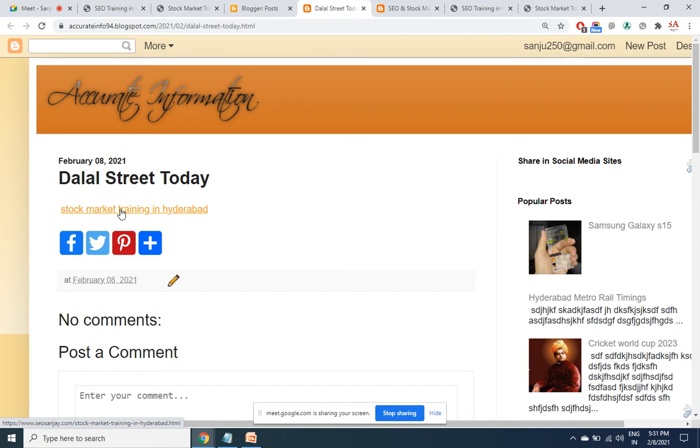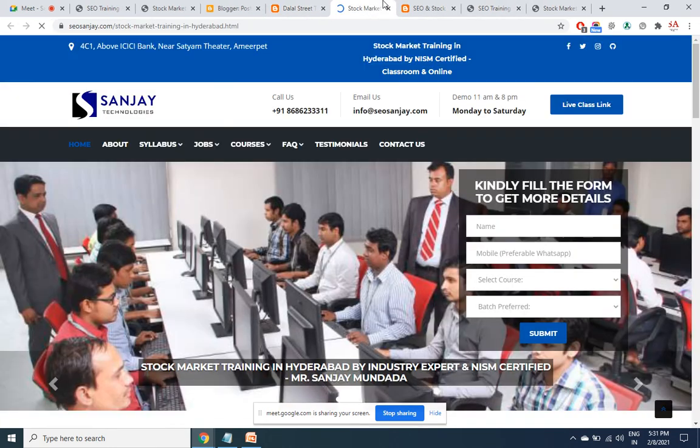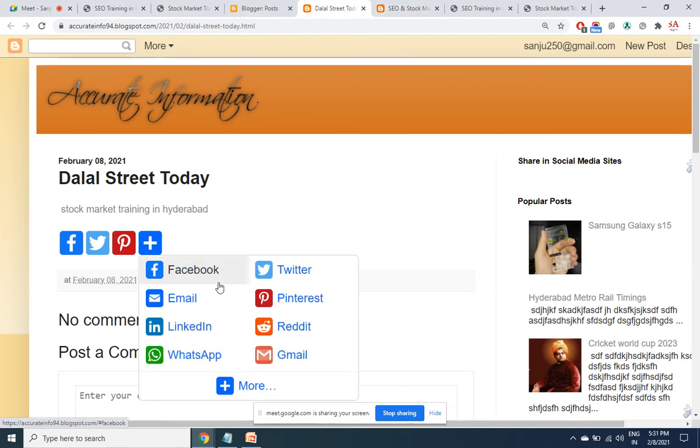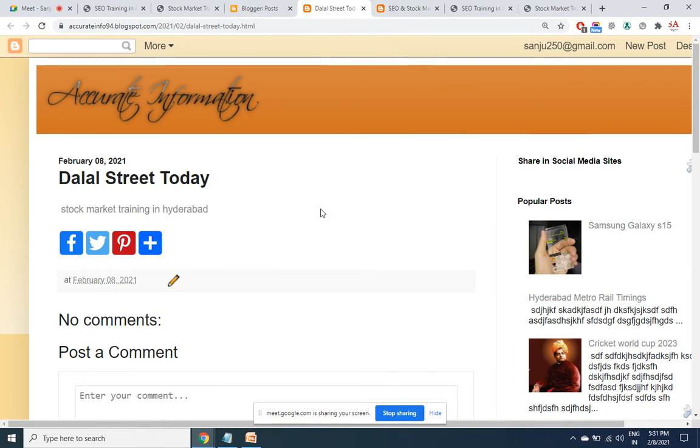Why? Though the anchor text is same, though the destination page is also same, what is different is the page from where I am getting a backlink. Remember, search engines don't know what is a website. For them, everything is a web page. Even the home page is a page for them. So they don't know the definition for the website at all. They are only aware of web pages.